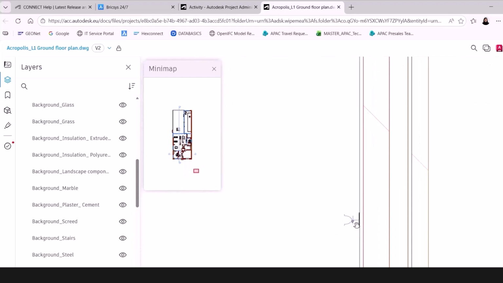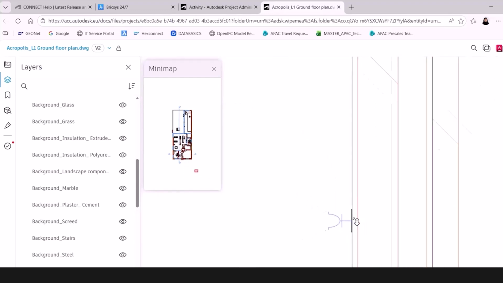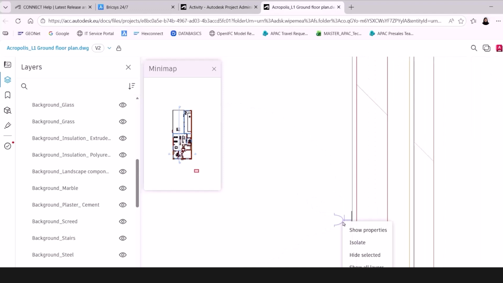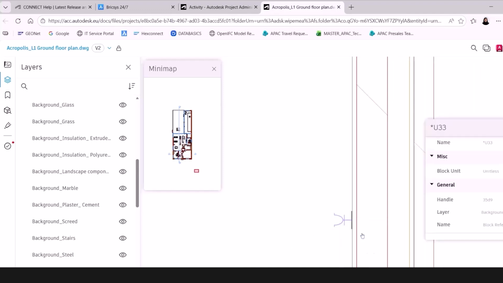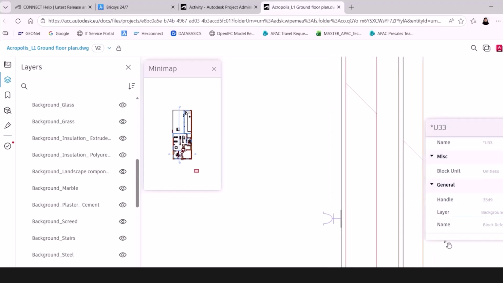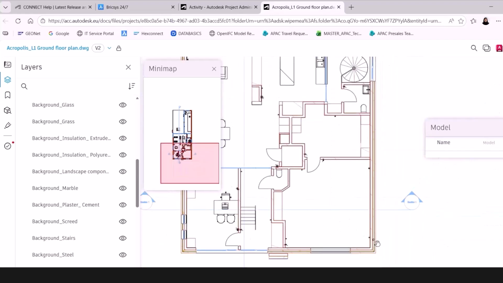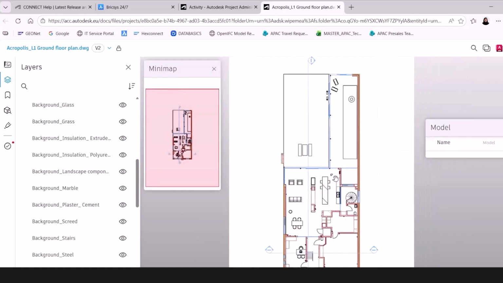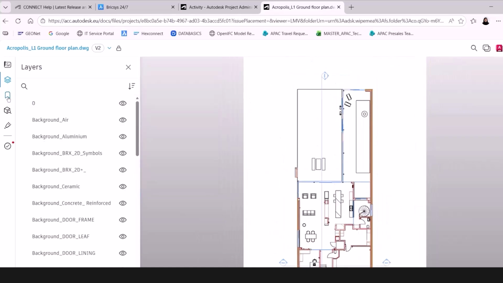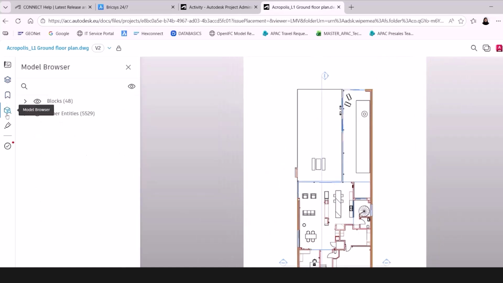And we can show the properties of this block that we're looking at. We can also isolate it, hide it, etc. But these are currently the information that's attached to this block. If you needed to, you can turn layers on and off and so on.